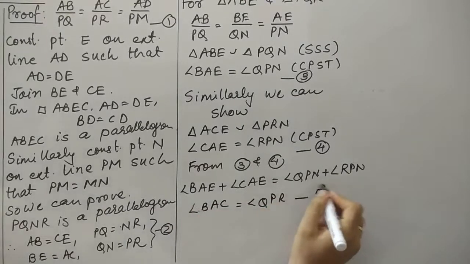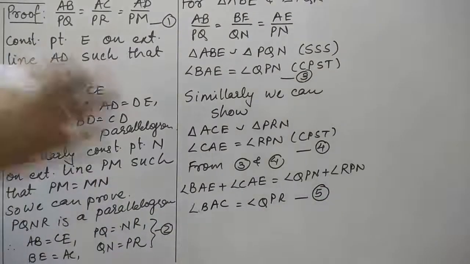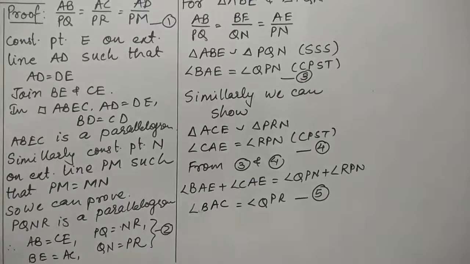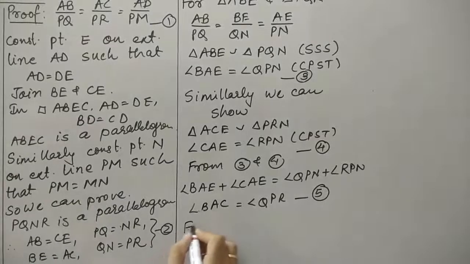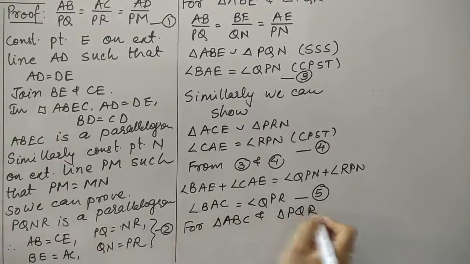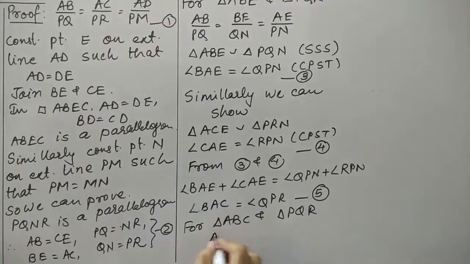See, the whole thing that we have done here is to prove this angle. Now we have to show these triangles are similar. So again, it is quite easy. For similarity between triangle ABC and PQR, as already given in the data, AB upon PQ is same as AC upon PR.